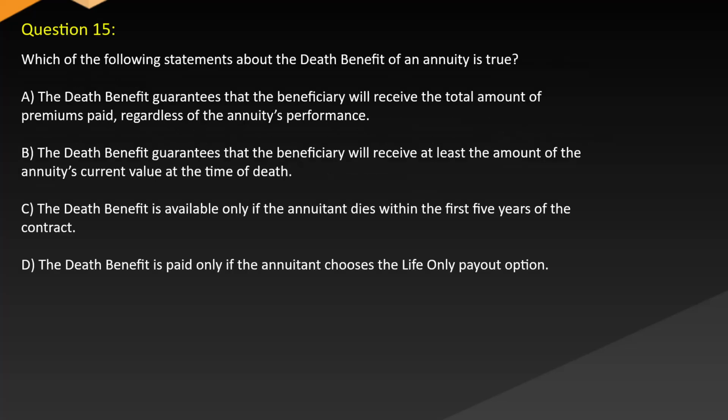Question 15. Which of the following statements about the death benefit of an annuity is true? A. The death benefit guarantees that the beneficiary will receive the total amount of premiums paid regardless of the annuity's performance. B. The death benefit guarantees that the beneficiary will receive at least the amount of the annuity's current value at the time of death. C. The death benefit is available only if the annuitant dies within the first 5 years of the contract. D. The death benefit is paid only if the annuitant chooses the life-only payout option.